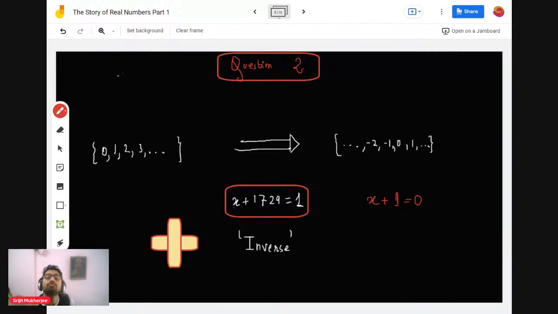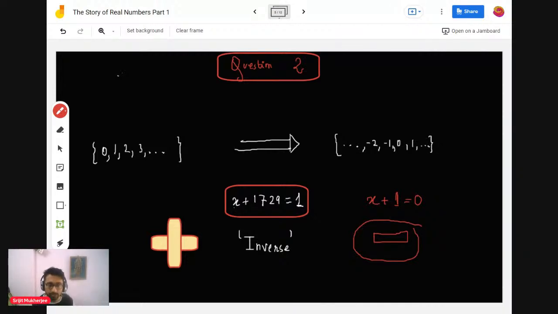So that's the idea of -1, and that's called, lovingly, in the language of numbers, the inverse: the inverse operation of addition, and that's where subtraction came up. So subtraction and addition are closely related in this aspect. Subtraction is the inverse operation of addition, and that led to the discovery of integers from the whole numbers 0, 1, 2, 3, 4. This natural numbers union 0 led to the development of integers.